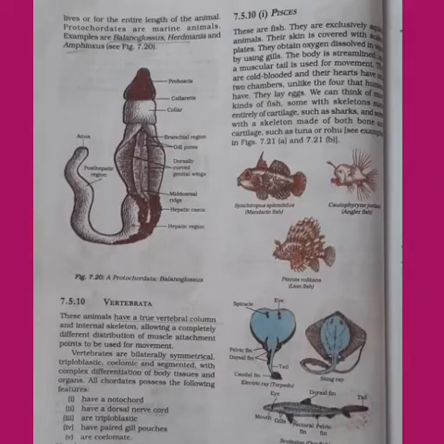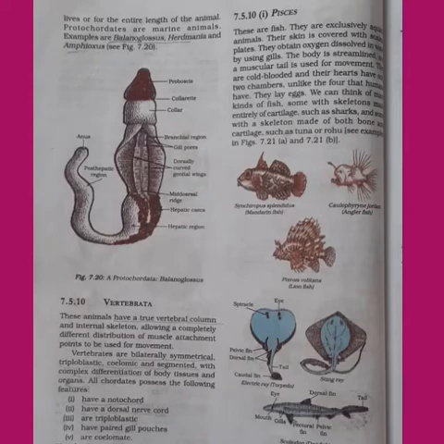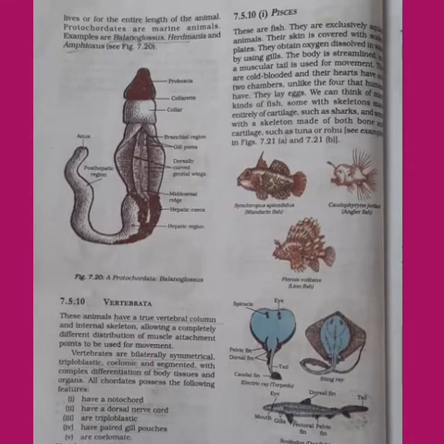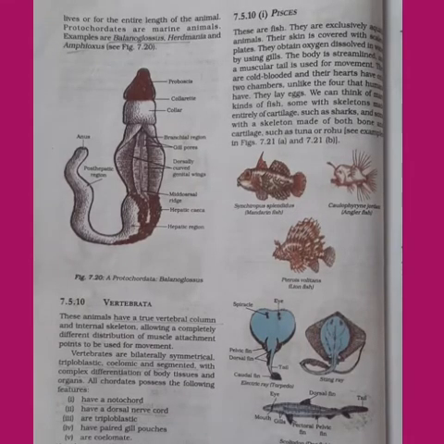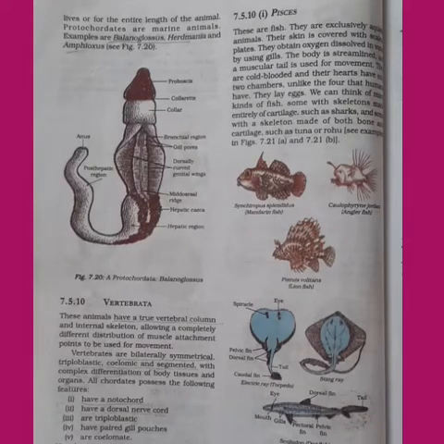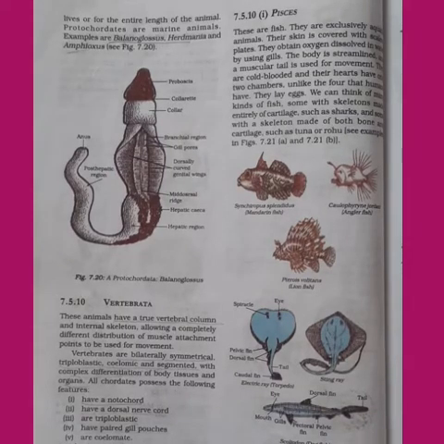Now we have studied kingdom Animalia, which has different phyla. Which are the different phyla of kingdom Animalia? We have already studied phylum Porifera, Coelenterata, Platyhelminthes, Nematoda, Annelida, Arthropoda, Mollusca, Echinodermata, Protochordata and Vertebrata.